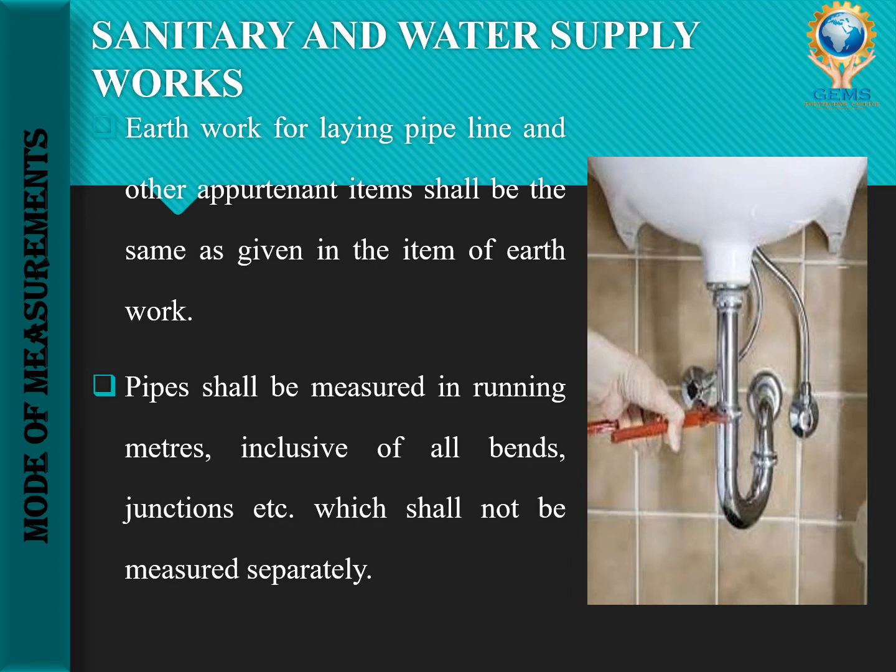Then the second point is pipes shall all be measured in running meter, including all the bends and junctions. Imagine a pipeline. It will have junctions, meeting points. Then it will have some bends in the pipes. We have already seen, right? These will also be included while taking measurement, and will not be measured separately. In the image you can see, this is called a sanitary work.